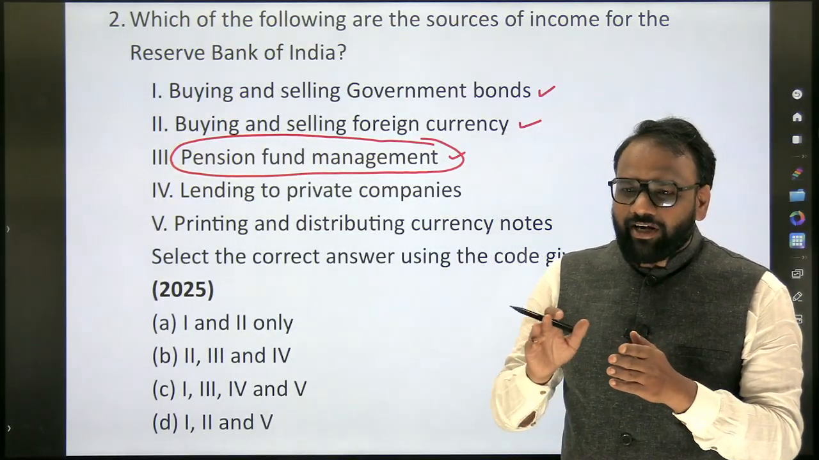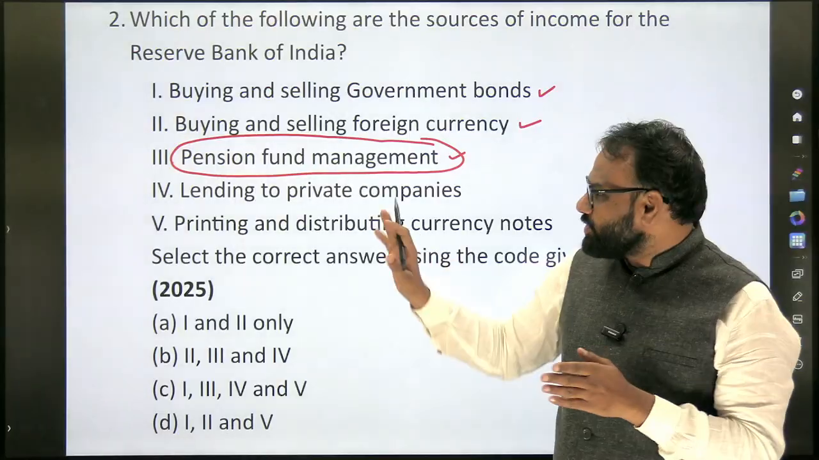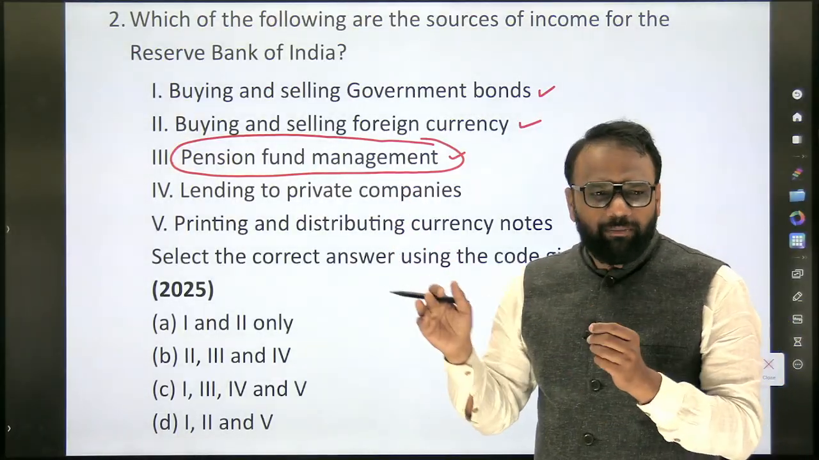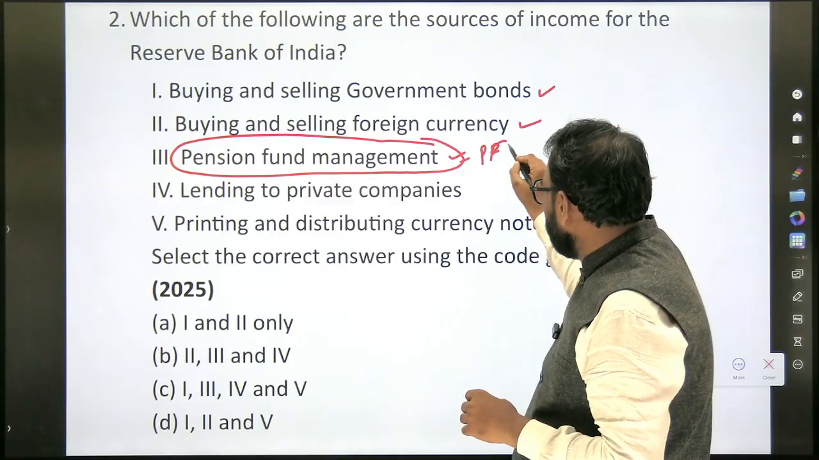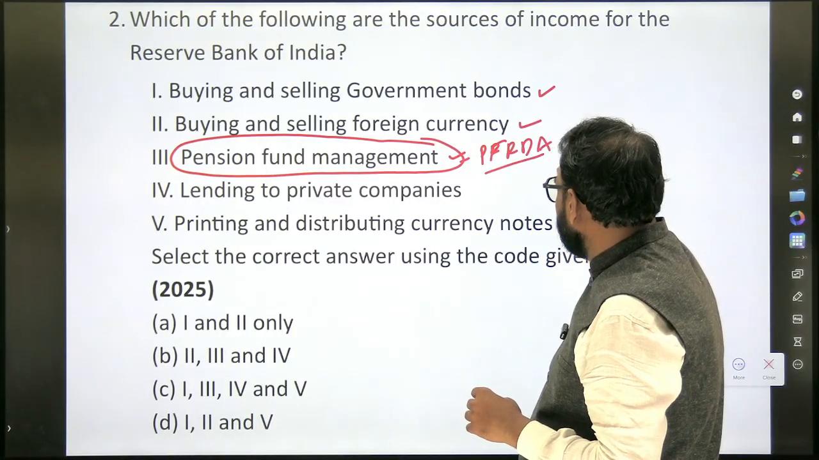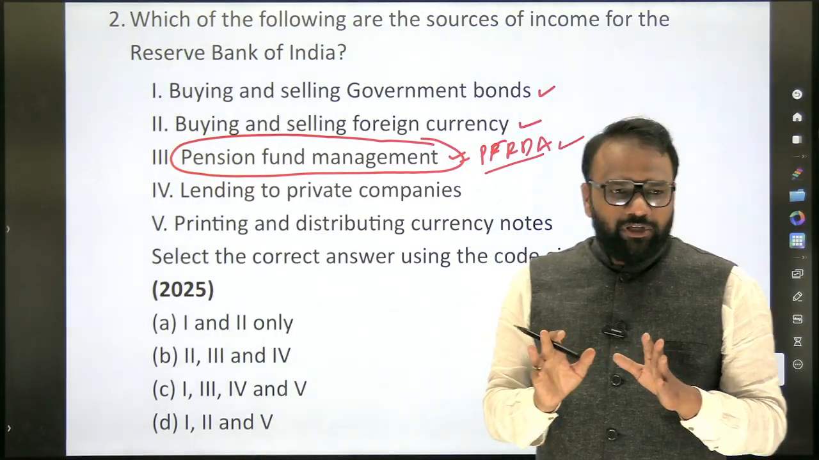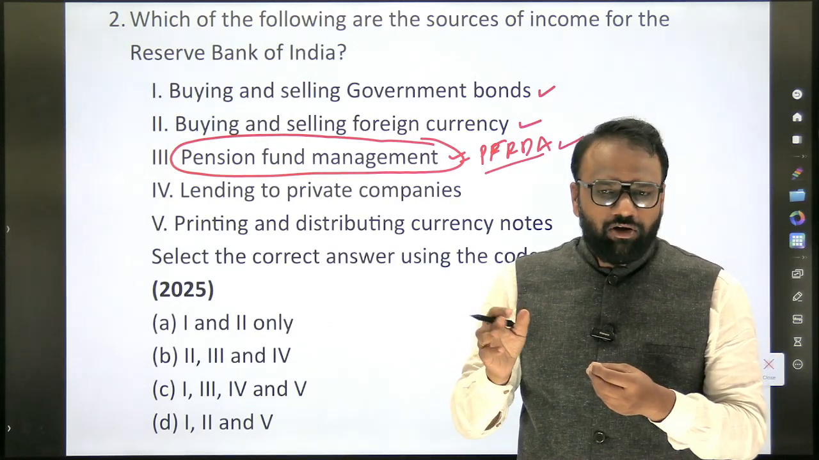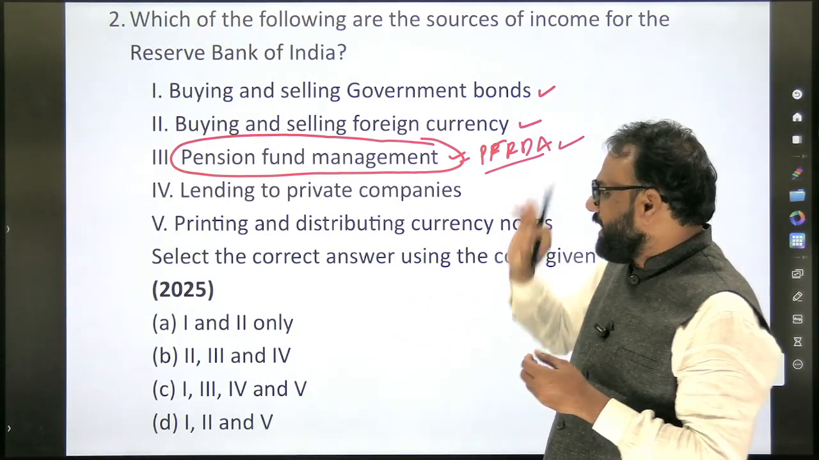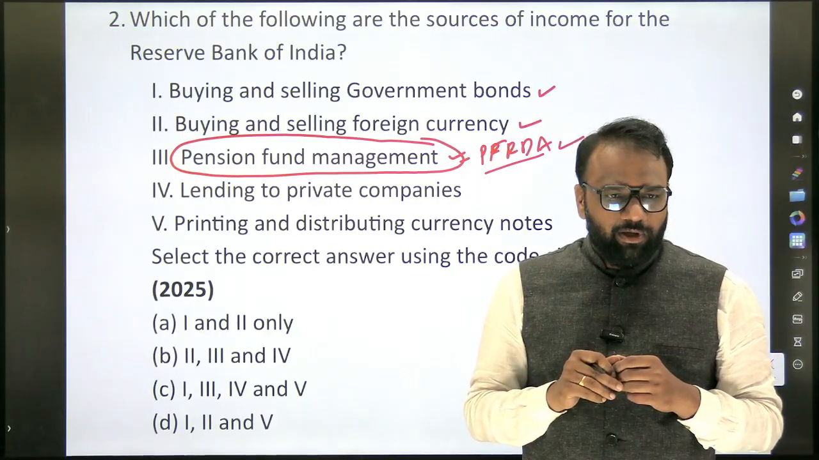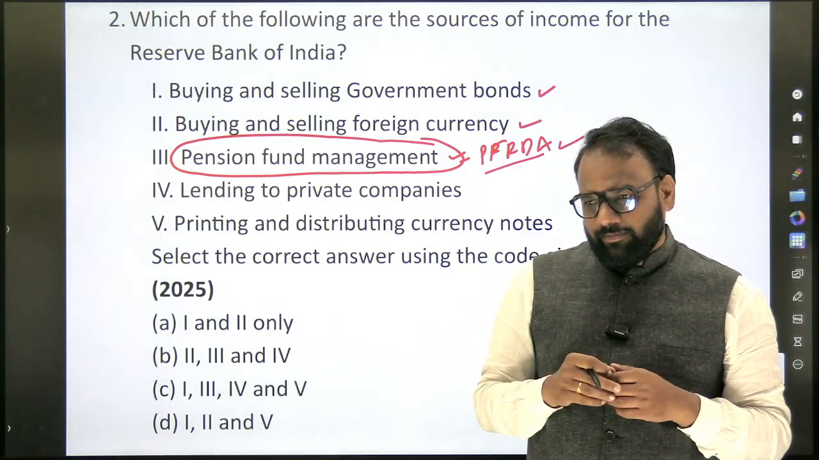PFRDA, Pension Fund Regulatory and Development Authority of India. So it regulates pension fund management, and RBI does not have any kind of relationship there. Okay, so here, this is strategy. It means we are not interested in random elimination at all. We want to eliminate based on some strategy. We know that pension fund management is managed by PFRDA. Next, which one can you eliminate?